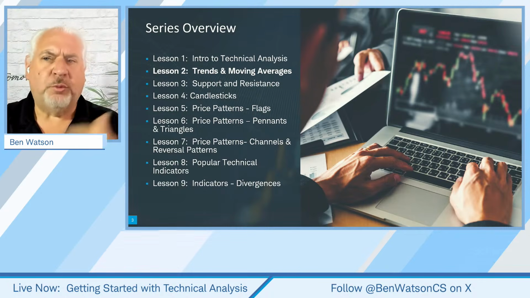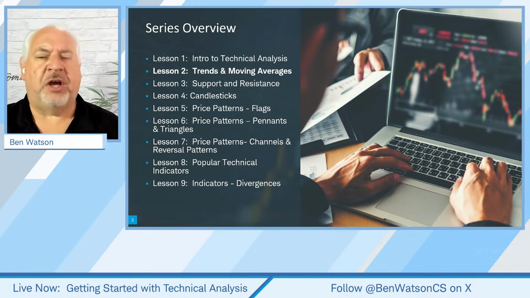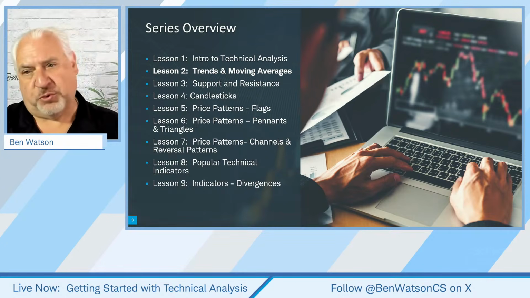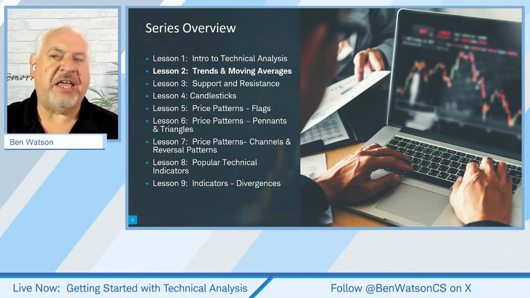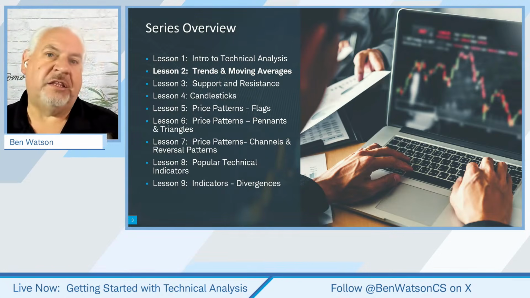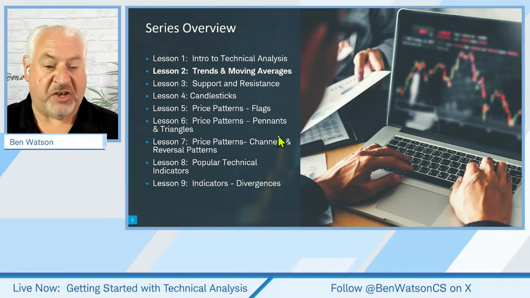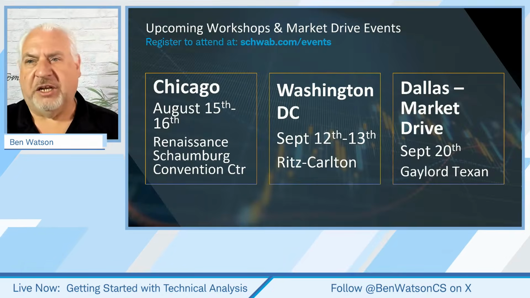But you can see that last week we talked about an introduction to technical analysis. Today we're going to talk a little bit about trend and moving average. Next week we're going to talk about support and resistance. Then following that, candlesticks, price patterns, and so on. And you can see that path. And I'll show you where to find these archives and the recordings from these webcasts as well along the way as we get into this discussion.